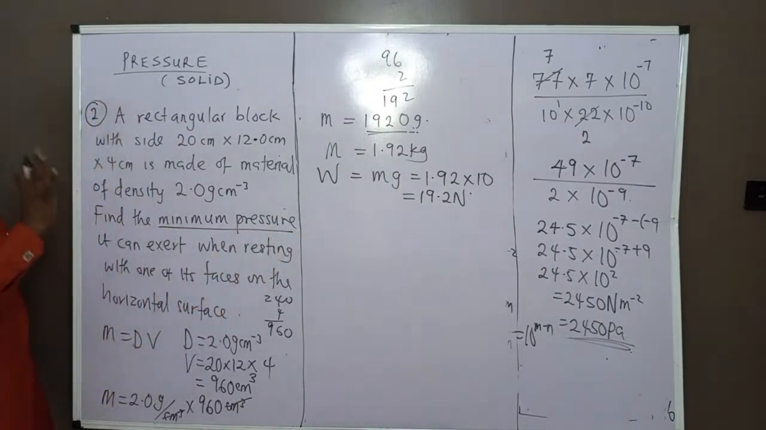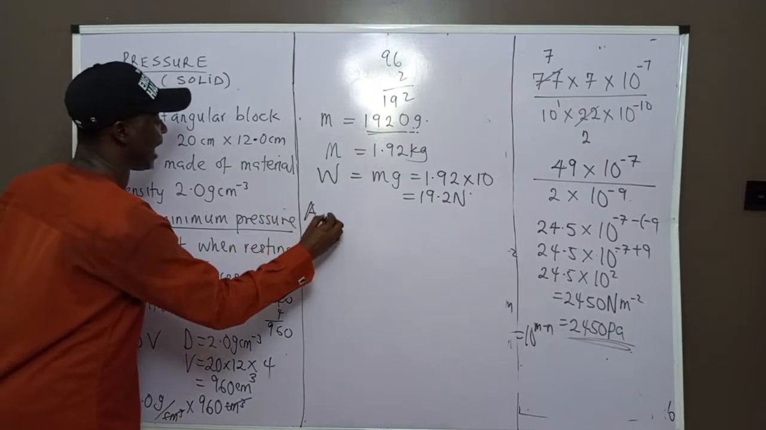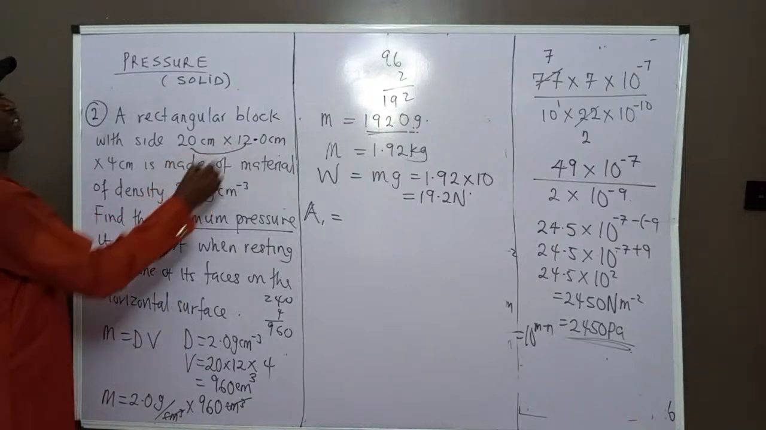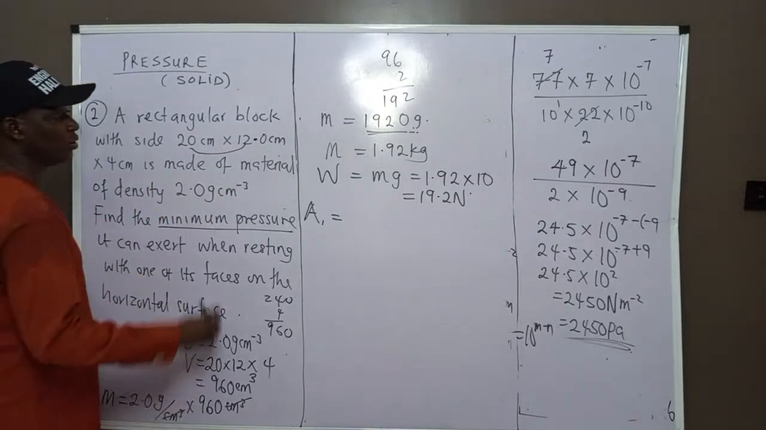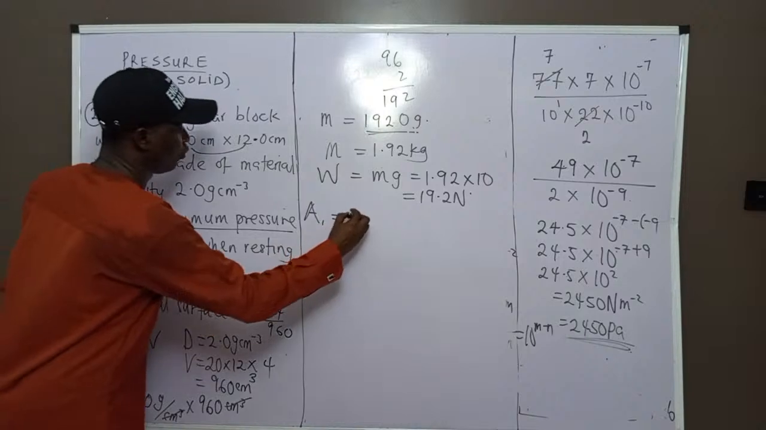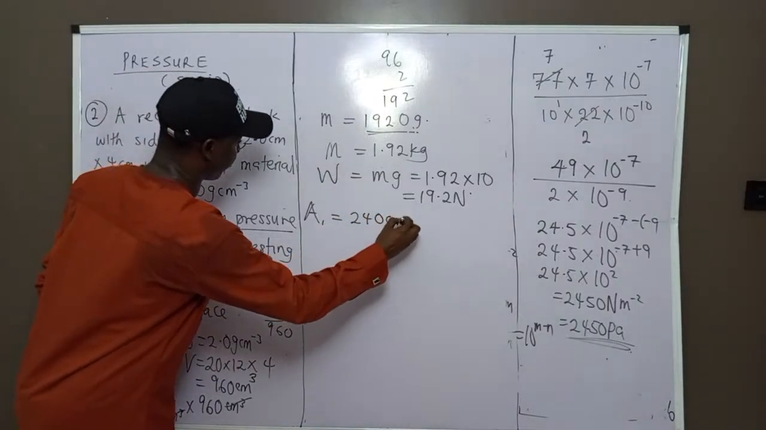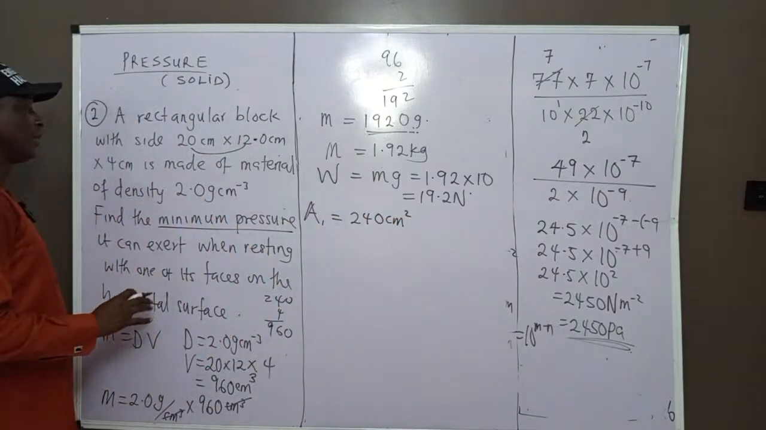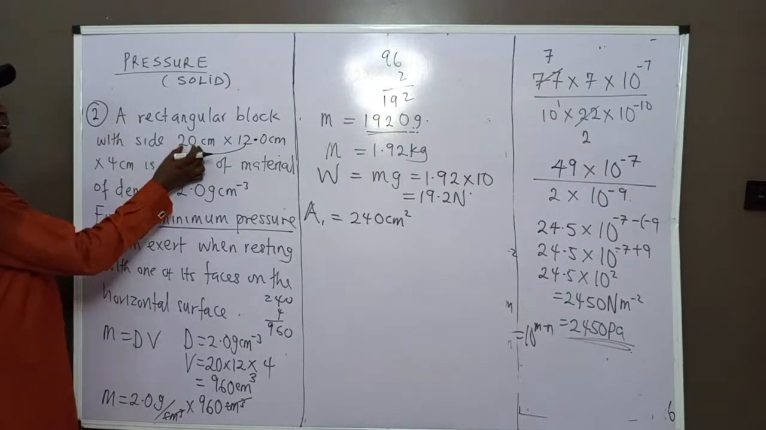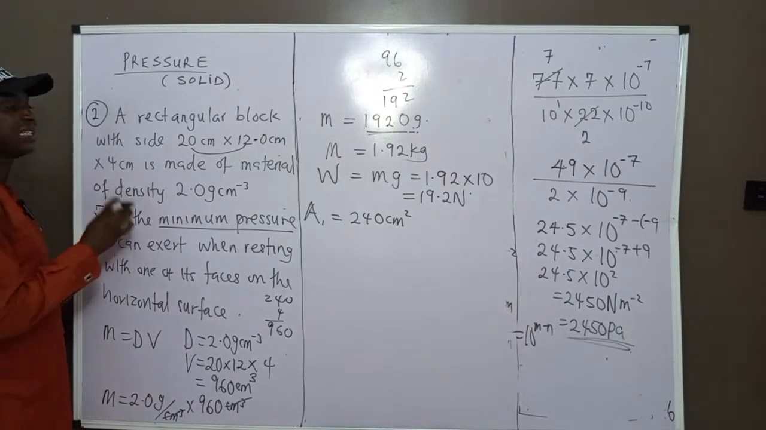Minimum pressure will be produced by maximum area. What are the possible areas? Area 1: let me take this and this. If I take this and this, you give me 20 times 12. That gives me 240 centimeters square. That is area 1. Let me take this and this. Those are the possible faces.